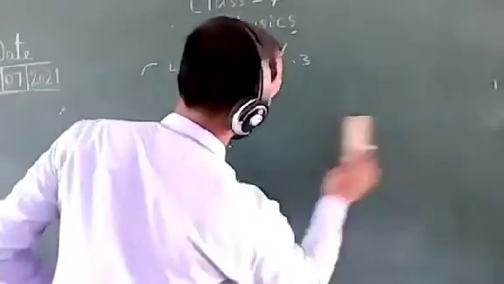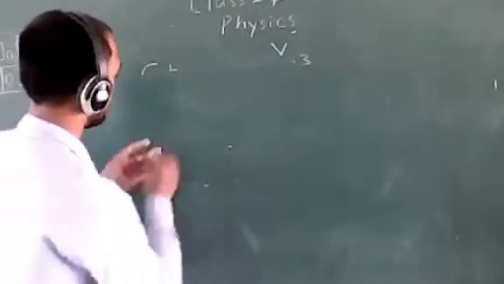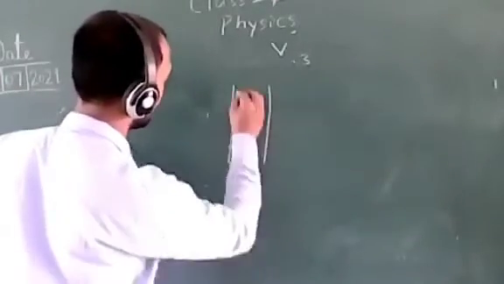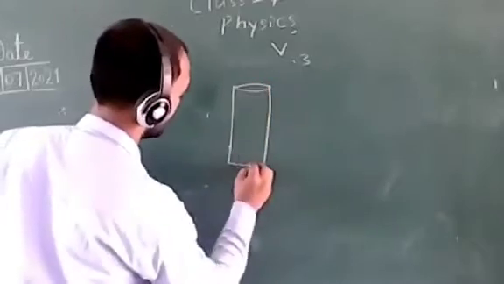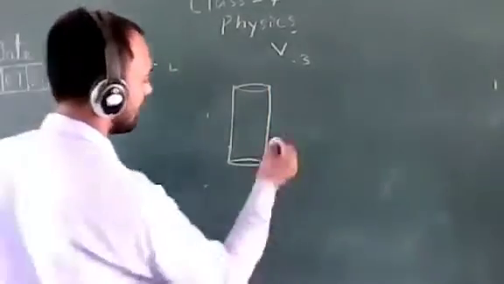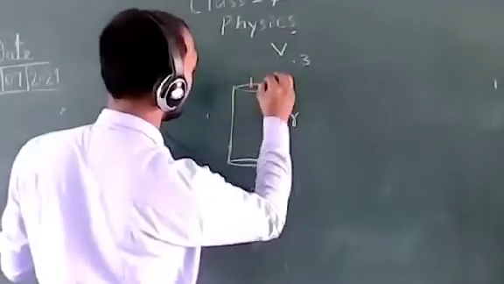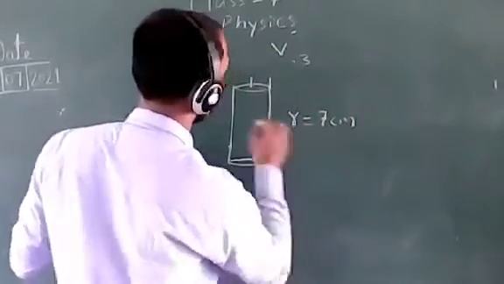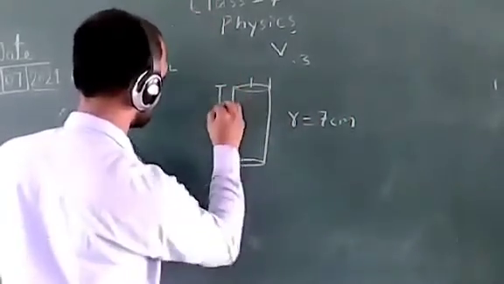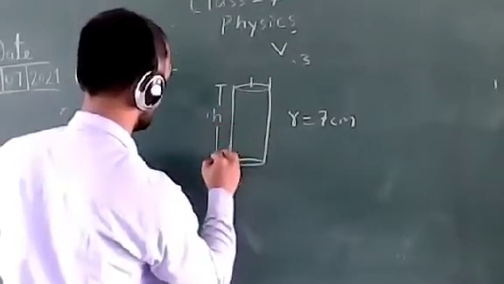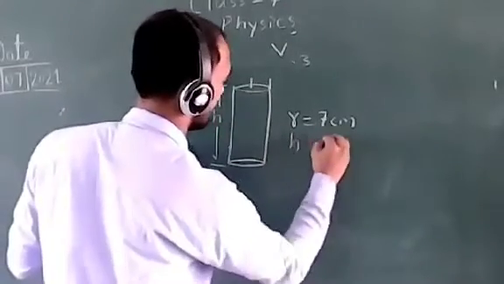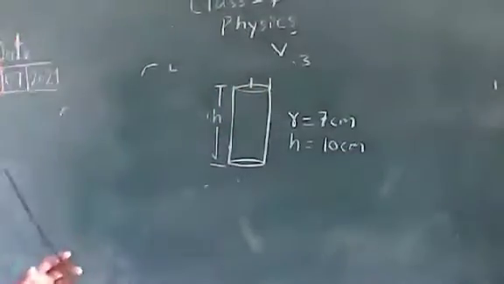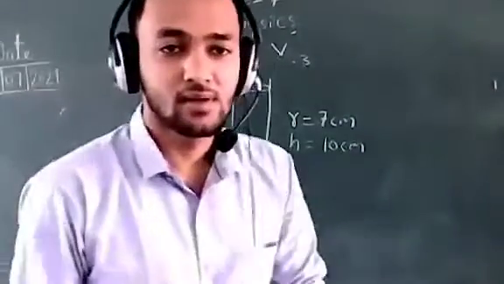Now, look at some other figure, some other shapes. Suppose in the question, you are given a cylinder. This is the shape of a cylinder and the radius of the base is given, this radius is 7 centimeters, and the height of the cylinder is given as 10 centimeters. And you have to calculate the volume of this cylinder.